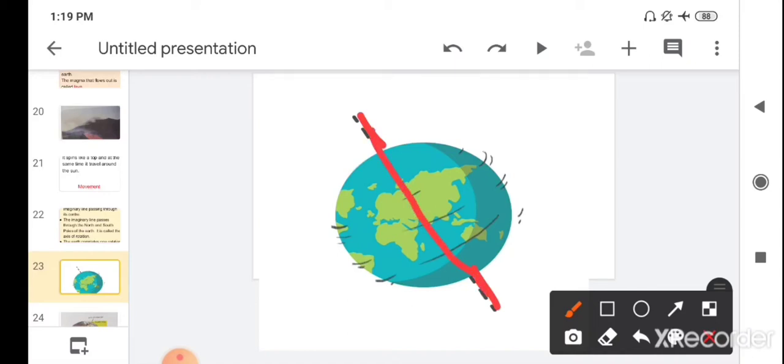Children, this imaginary line which is passing through the center of the earth from the north pole to the south pole is called the axis of rotation.